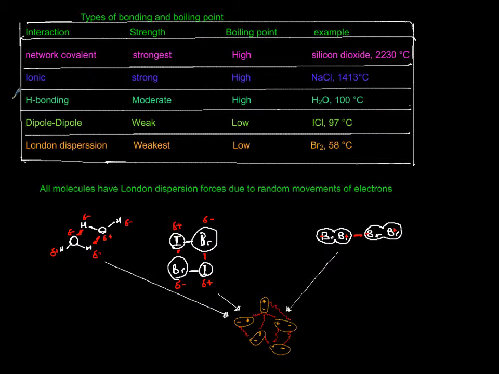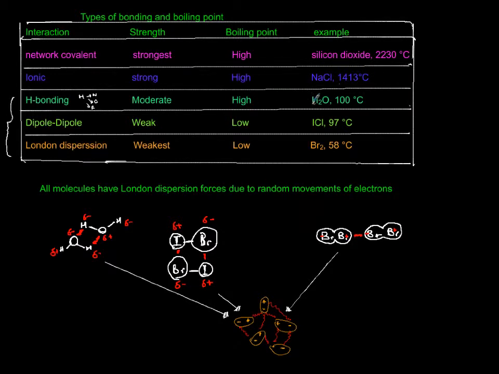Then we come to molecules, simple molecules. Now they have attraction among them, known as intermolecular. The strongest is hydrogen bonding, when hydrogen is attached to nitrogen, oxygen, or fluorine, extremely small electronegative atoms. Their strength is moderate. Their boiling point is high.